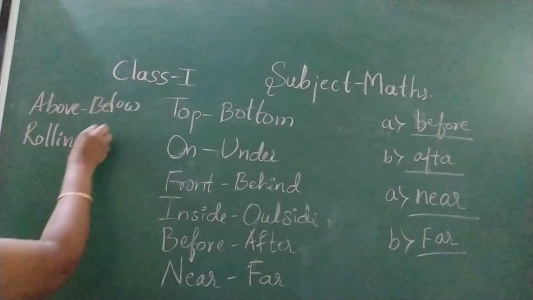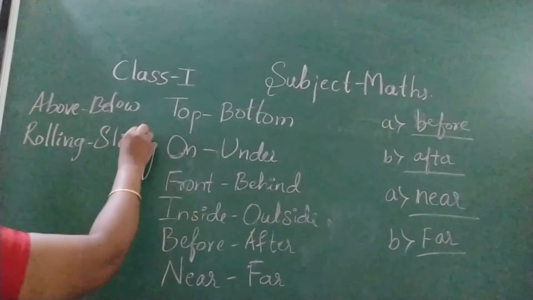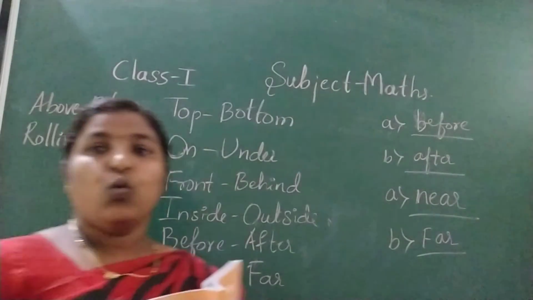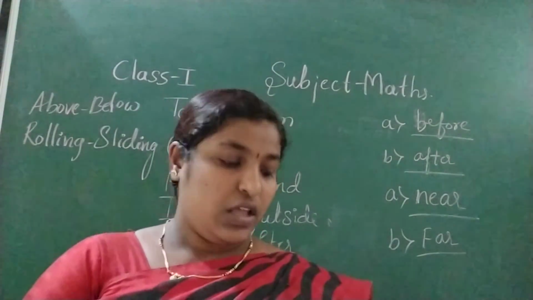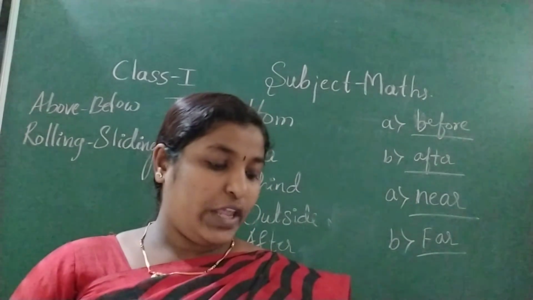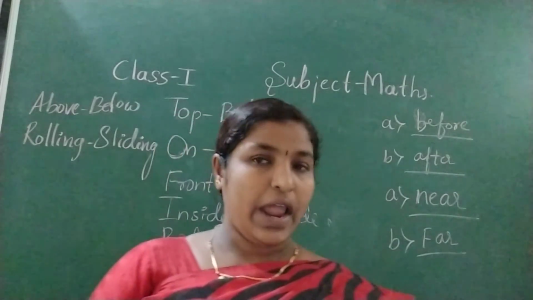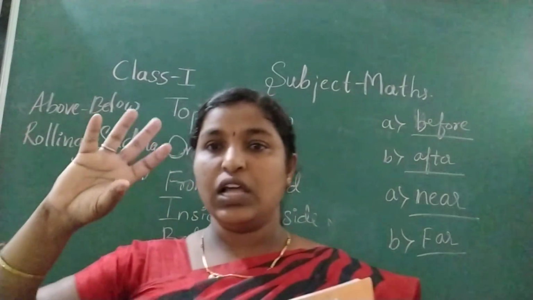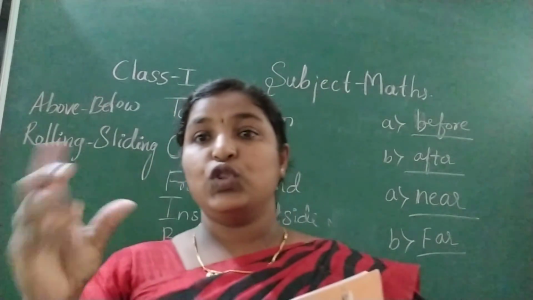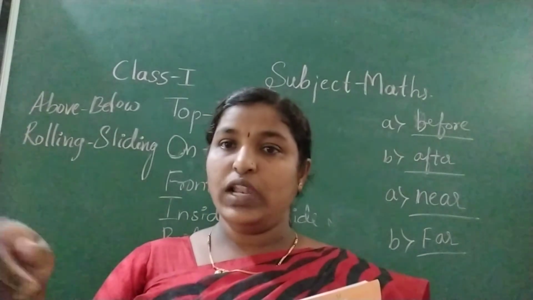Rolling and sliding. Which things are sliding and which things are rolling? Okay, the ball is rolling on the handcart. The brick is sliding on the handcart. If things are in a sphere shape, a circular shape, those things will roll. Anywhere you throw them, they will roll.